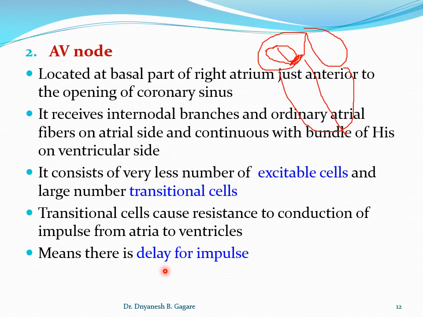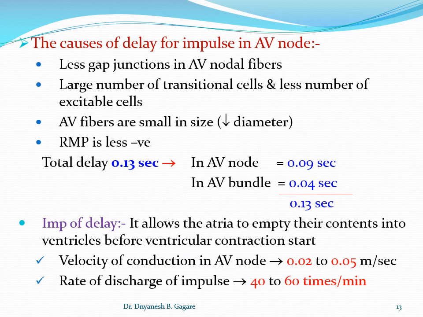This is very important: transitional cells are more, because our impulse delays in the AV node. What happens in the AV node? Impulse velocity decreases. So the conduction velocity of the impulse decreases in the AV node because there are more transitional cells. Now we'll continue. Now you know the cause of delay of impulse in the AV node.